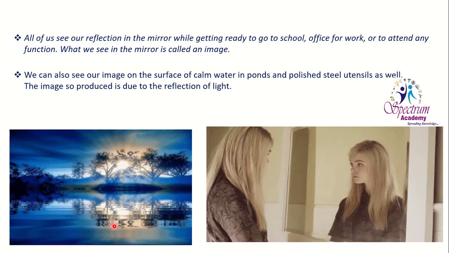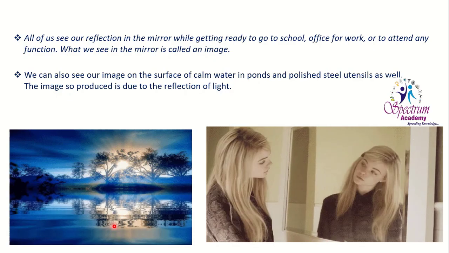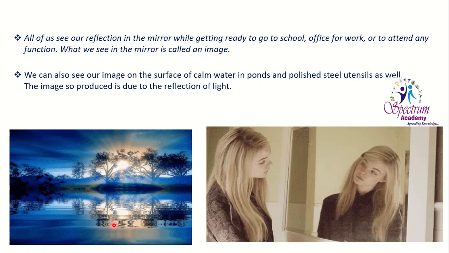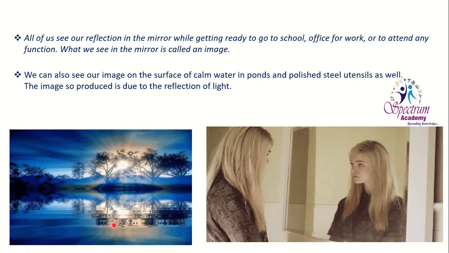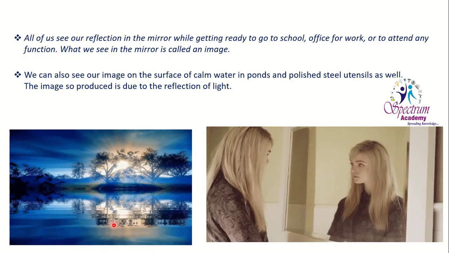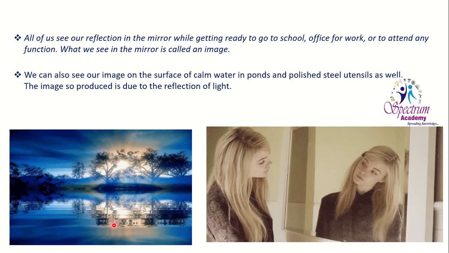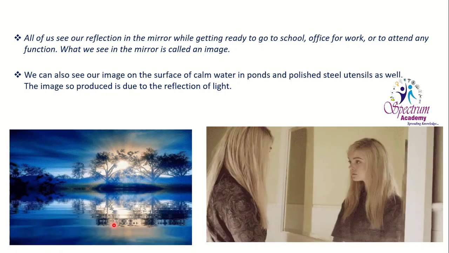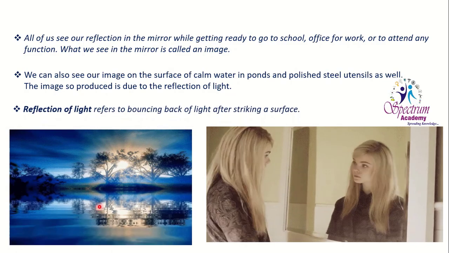This is also due to reflection of light. You can also see your image when you are looking in that water. It is only because of the reflection of light that the image is formed.